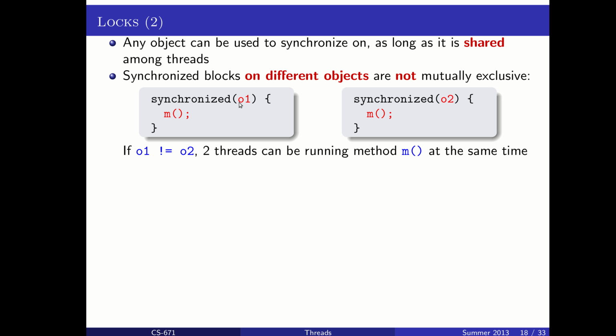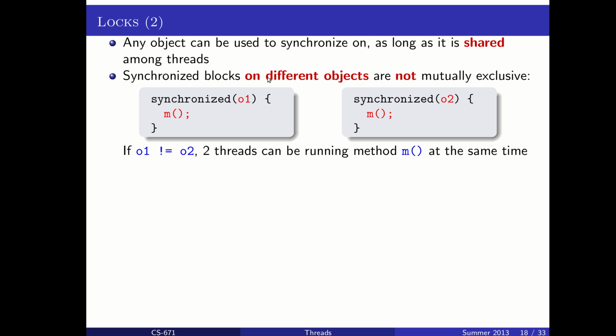It would not be safe if two threads tried to execute m on the same object at the same time. And so as long as the object that's being synchronized on is different, then we're allowed to have multiple threads inside of those synchronized blocks. It doesn't even have to be a different variable. As long as you're coming in with a different instance of the object in that synchronized condition, using a different object in memory as the lock, then you're safe. You're okay to enter the synchronized block.